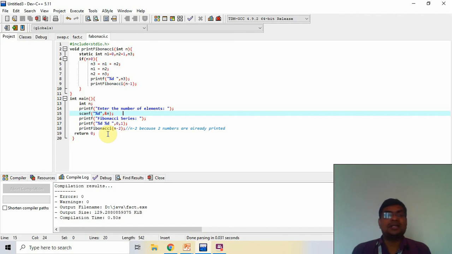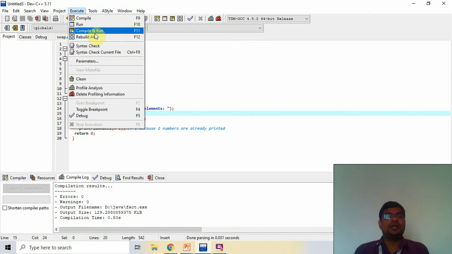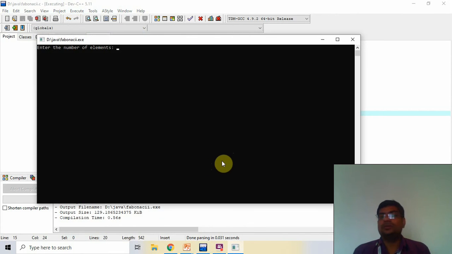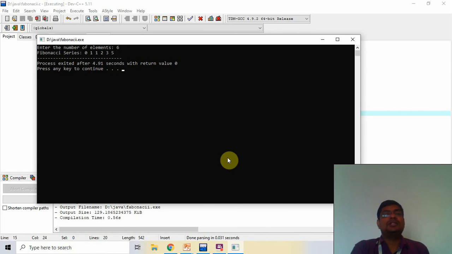So now I check it. If there is any problem, then I remove that. So there is none. I print Fibonacci with 6 points. So 0 1 1 2 3 5. So that is the code for the Fibonacci series. If you want to execute the Fibonacci series, then copy the code and run it. Okay.